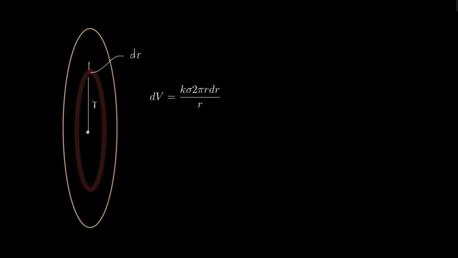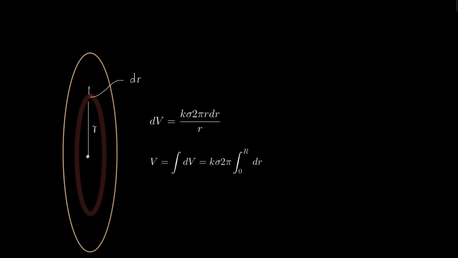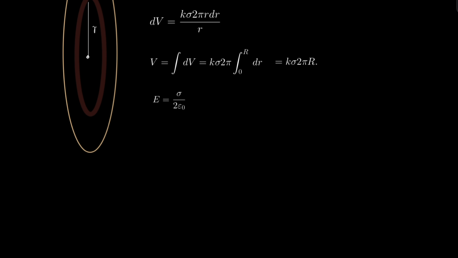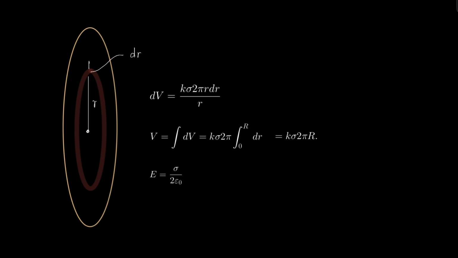So this is the potential caused at the center of disk due to this ring of radius r and thickness dr. And since this disk is made up of many such rings, we'll have to integrate this formula to get the total potential V. So this you have to integrate from 0 to capital R. On solving it becomes k sigma 2 pi capital R. Electric field near the center of disk, we all know, is given by this formula sigma by 2 epsilon naught. So these are the two formulae we're requiring in this question.